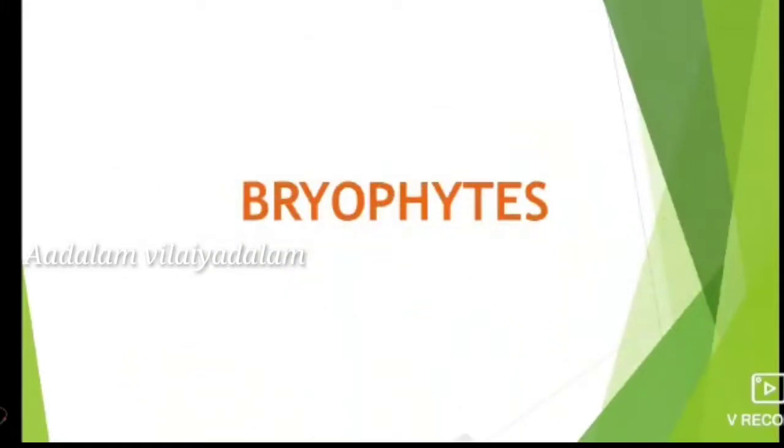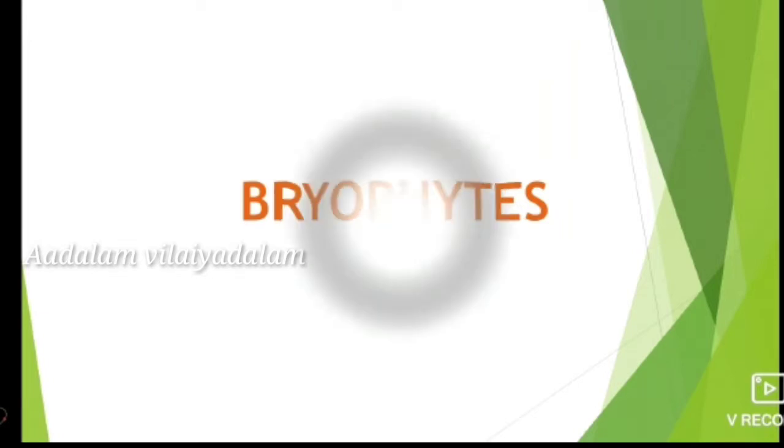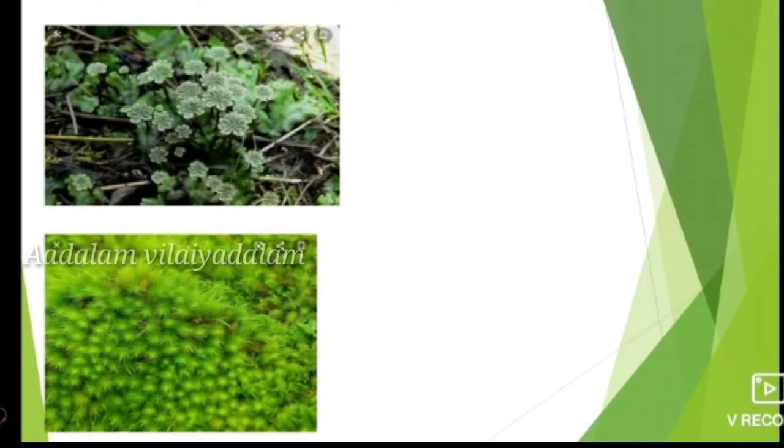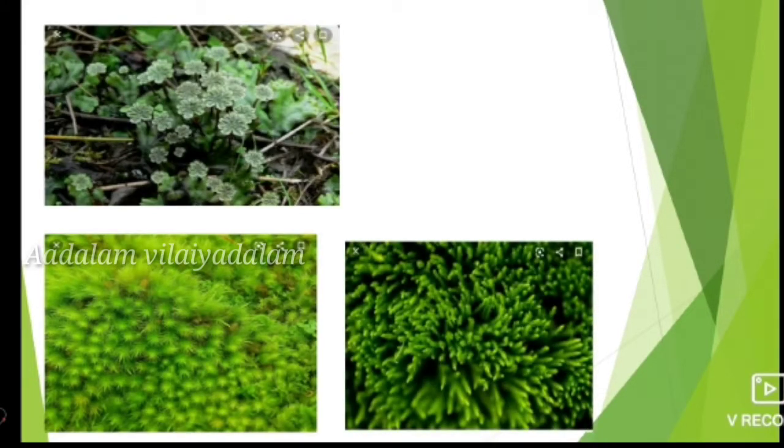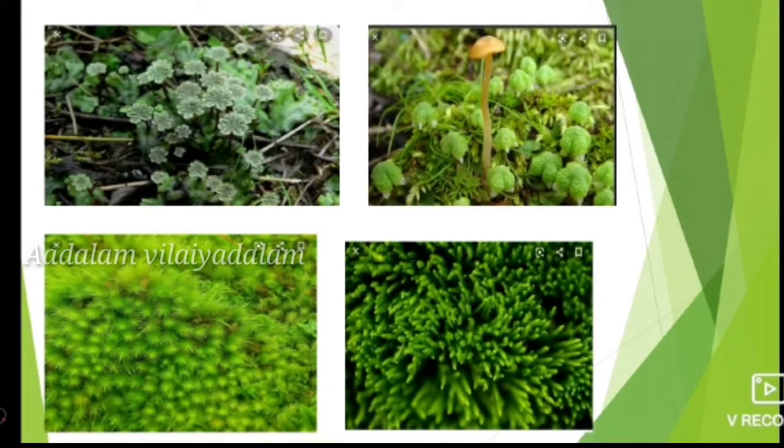Now let us start with the continuation of this lesson, bryophytes. It is the simplest group of plants, and these are terrestrial and non-vascular cryptogams. Non-vascular cryptogams means it doesn't contain vascular tissues such as xylem and phloem. Bryophytes live both on land and in water, so they are named the amphibians of the plant kingdom. Once again, bryophytes are termed amphibians of the plant kingdom because they live both on land and in water.